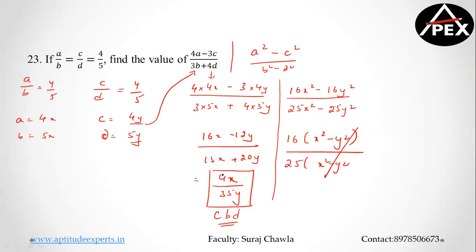Sorry, my bad. Just one second, guys. So this is 16x minus 12y, right? So this will remain as it is. My bad, sorry. So therefore, my answer here becomes cannot be determined. Clear? Here itself, I do not know the value of x and y. So therefore, the answer becomes cannot be determined.